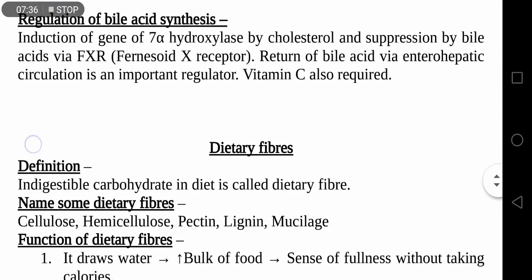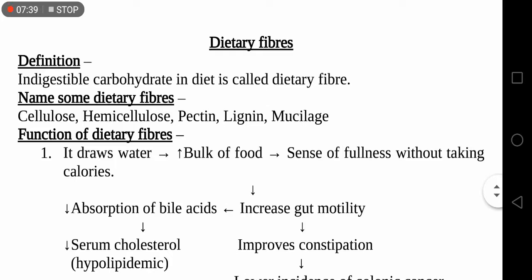Next, the dietary fibers. What is dietary fibers? It is the indigestible form of carbohydrate in the diet. Examples of dietary fibers are cellulose, hemicellulose, pectin, lignin, mucilage.